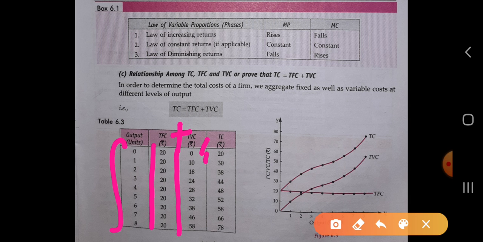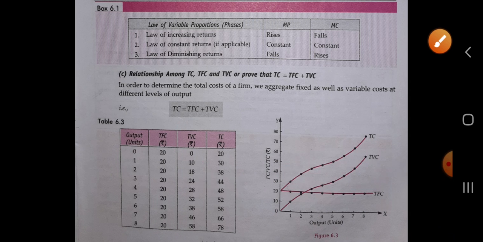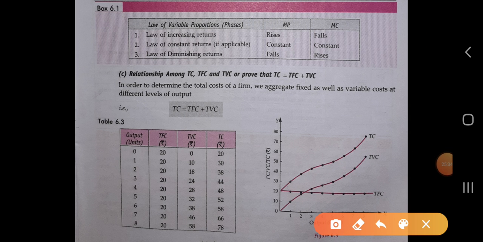So 20 plus 0 is 20, 20 plus 10 is 30, 20 plus 18 is 38, 20 plus 24 is 44, 20 plus 28 is 48, 20 plus 32 is 52, 20 plus 38 is 58, 20 plus 46 is 66, 20 plus 58 is 78. So we will know the value of the total cost, and from this we will put all these values on the diagram.